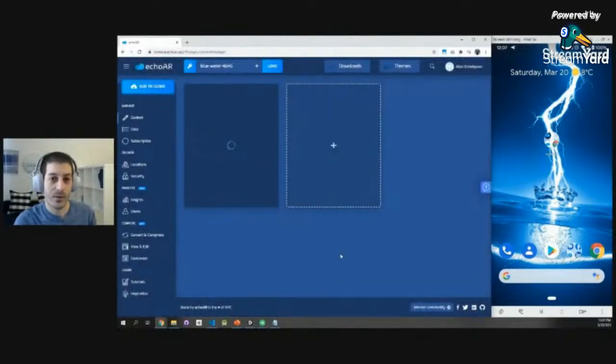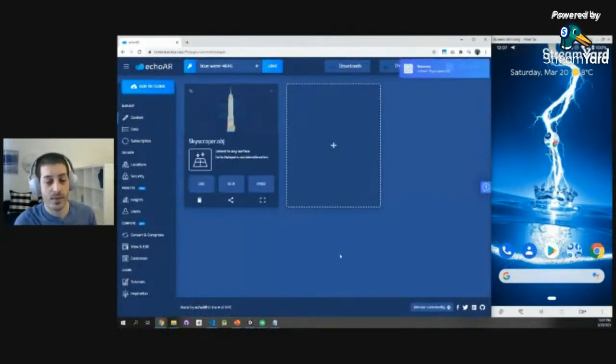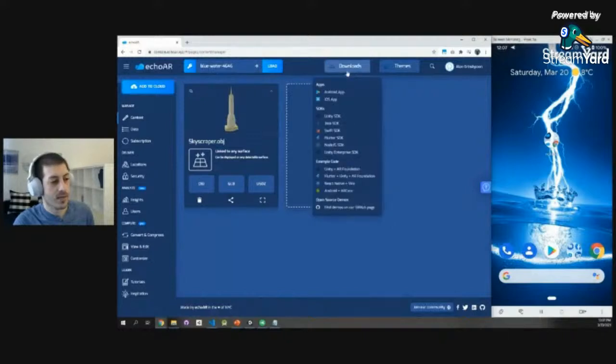What happens every time is that we take that 3D model that is really suited for 3D printing, and we're converting it so it works anywhere on Android, iOS, Magic Leap, you name it. So here we go. We have this OBJ file automatically converted to GLB, USDZ seamlessly. You don't have to do anything technical to do that. And once we have that aligned here, I'll go to the downloads dialog.